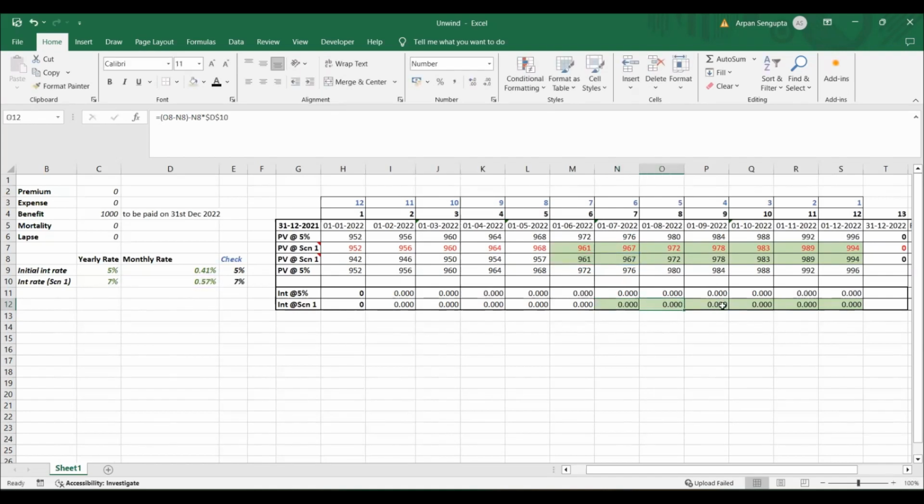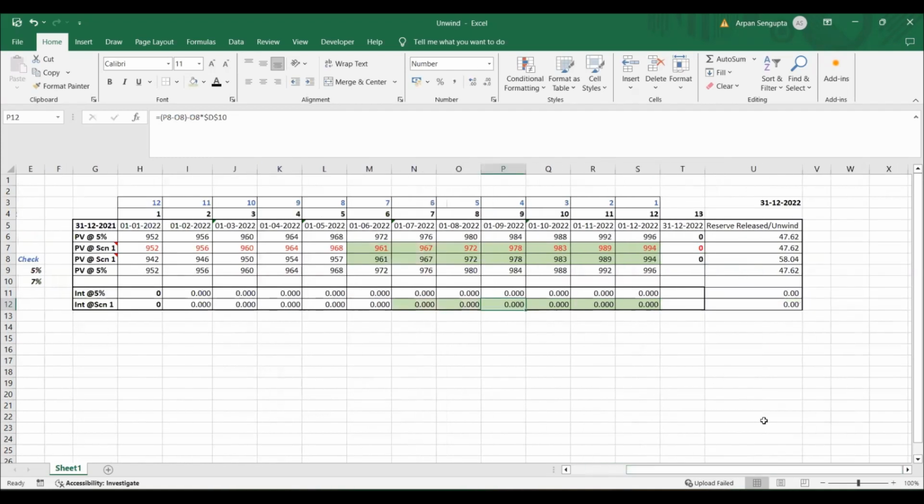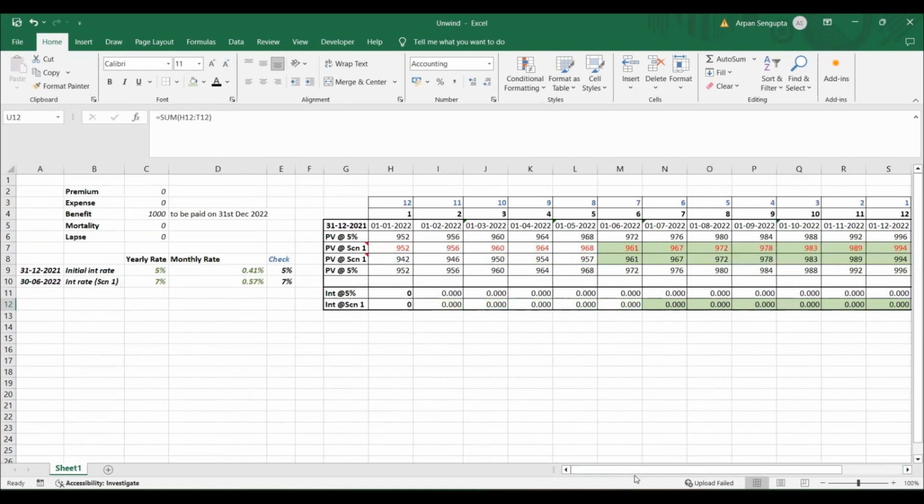Now see this zero, and finally the result is coming out to be zero. So we have understood the calculation of unwind, we have understood the checking of unwind, and we are able to see the bigger picture. Now if someone asks you what is unwind, you can go back to this Excel file and manipulate it in whatever manner.